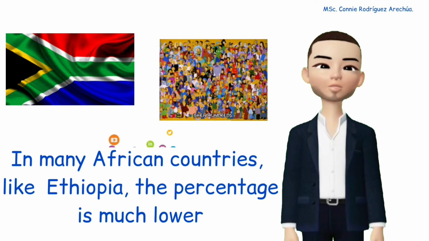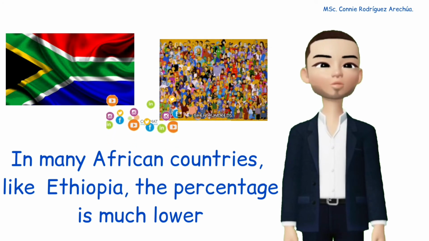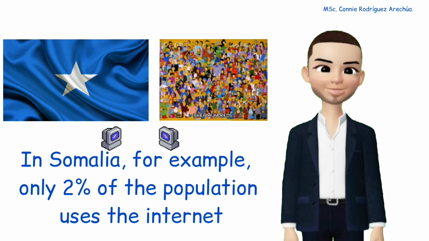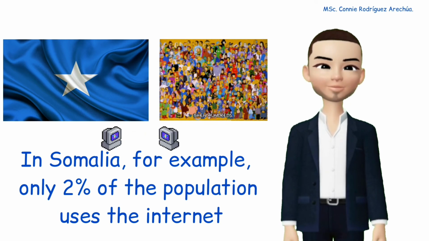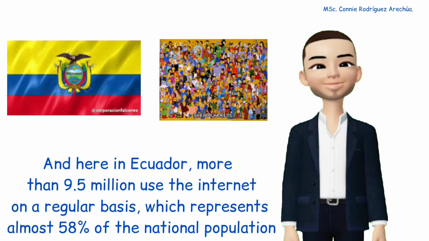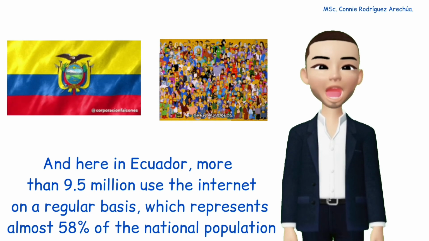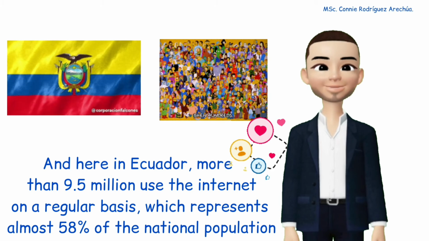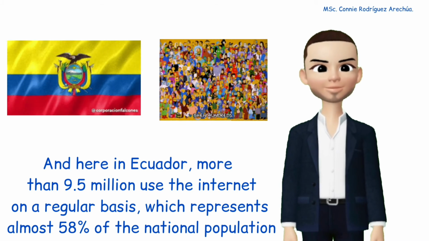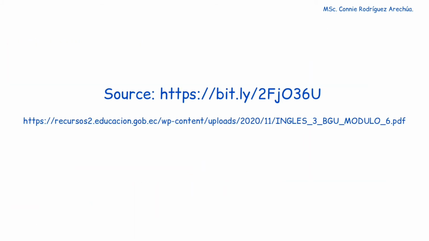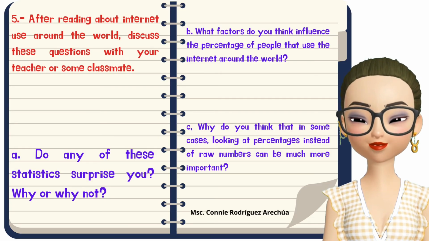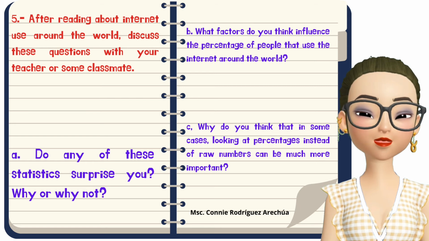In many African countries, like Ethiopia, the percentage is much lower. In Somalia, for example, only 2% of the population uses the internet. And here in Ecuador, more than 9.5 million use the internet on a regular basis, which represents almost 58% of the national population. Activity 5. After reading about internet use around the world, discuss these questions with your teacher or some classmate.